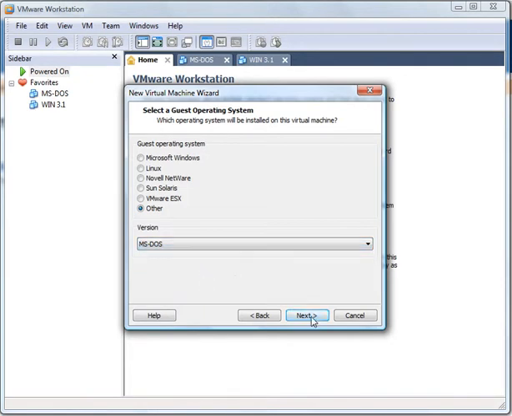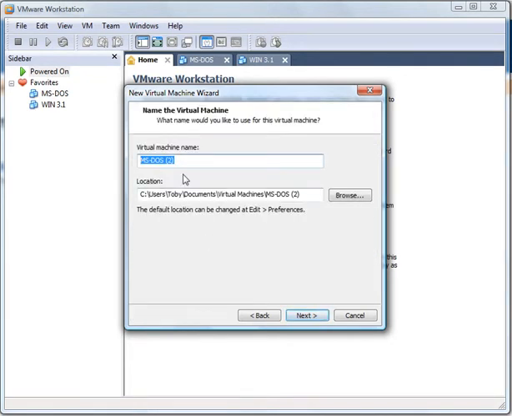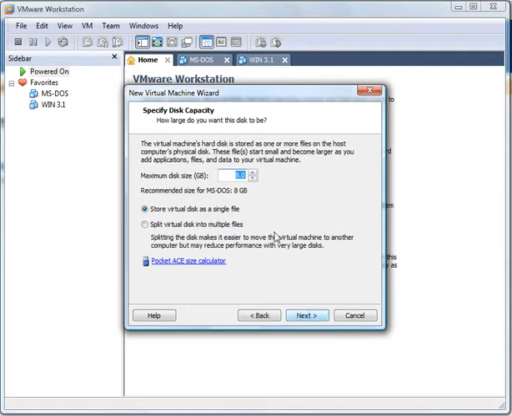Go to MS-DOS. I do not want it named DOS. I want it named what we're doing, so we're going to go with WinNT. Click Next. We don't need 8 gigs. Probably get by with 2 just fine.